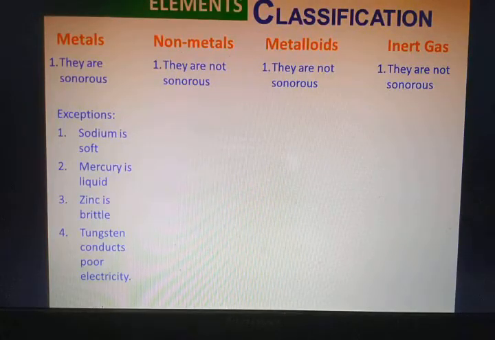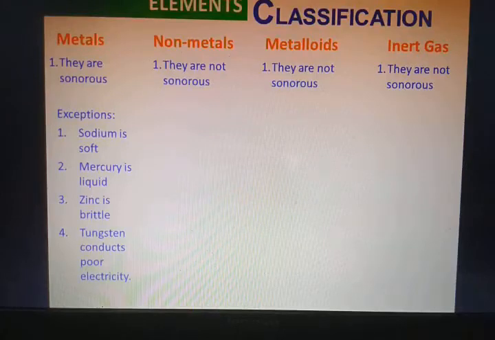The next, mercury is liquid. As I said before, non-metals and other metals are mostly solids. Mercury is the only liquid metal. The next, zinc is brittle.